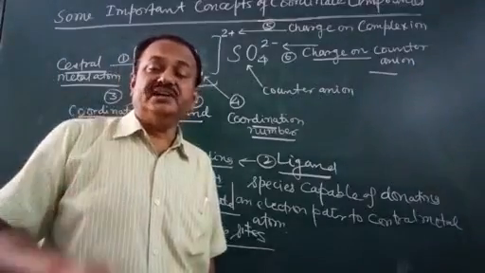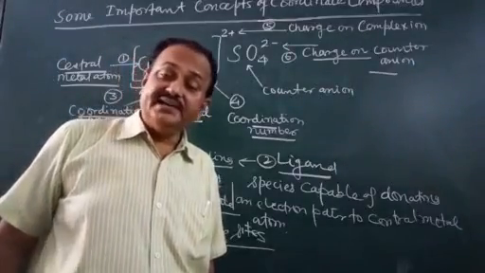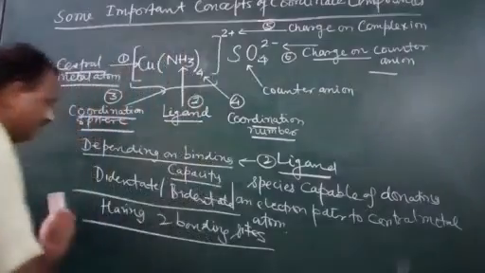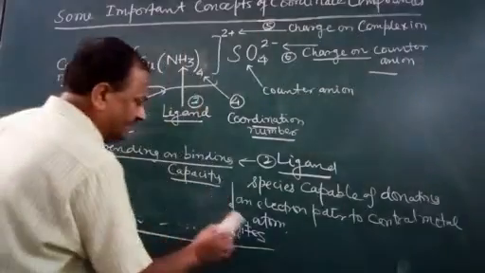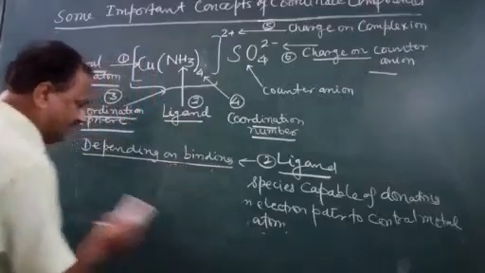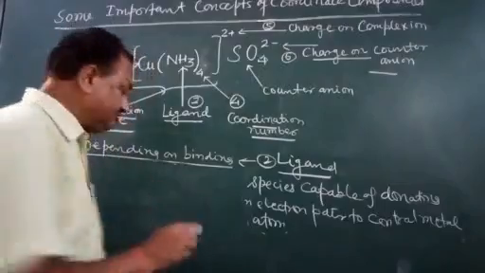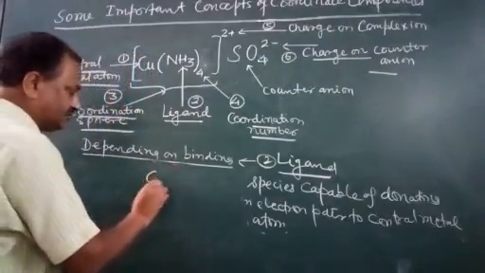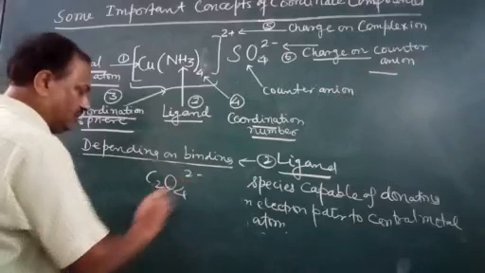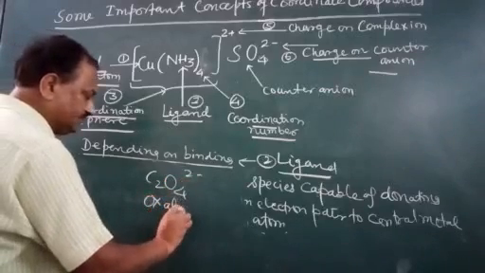Ligands having two bonding sites are called didentate or bidentate ligands. In didentate ligands, two bonding sites are possible, like this C2O4, oxalato.